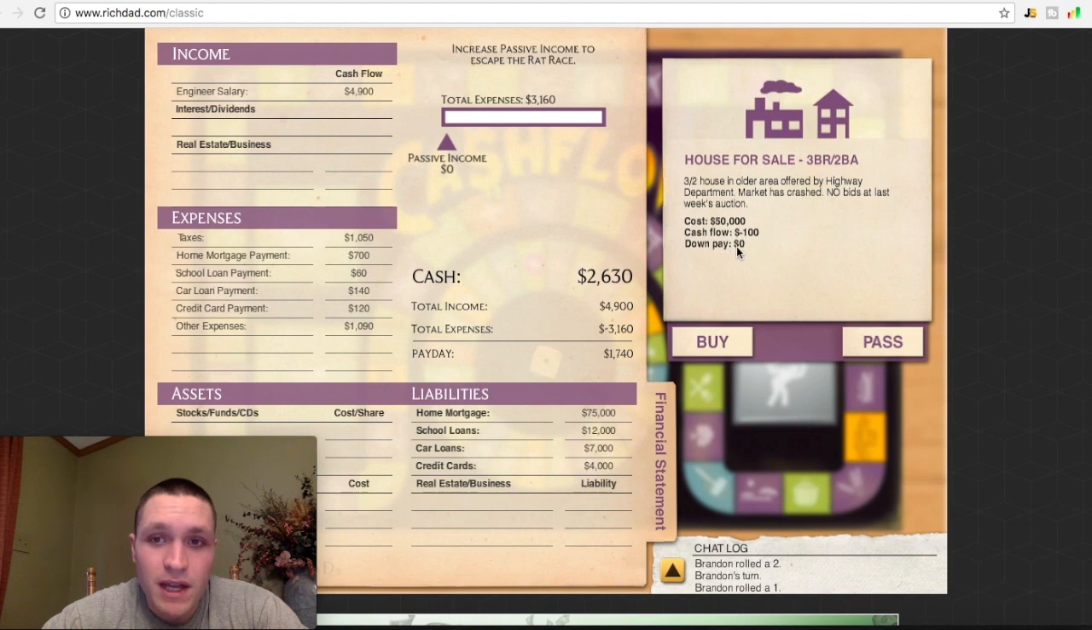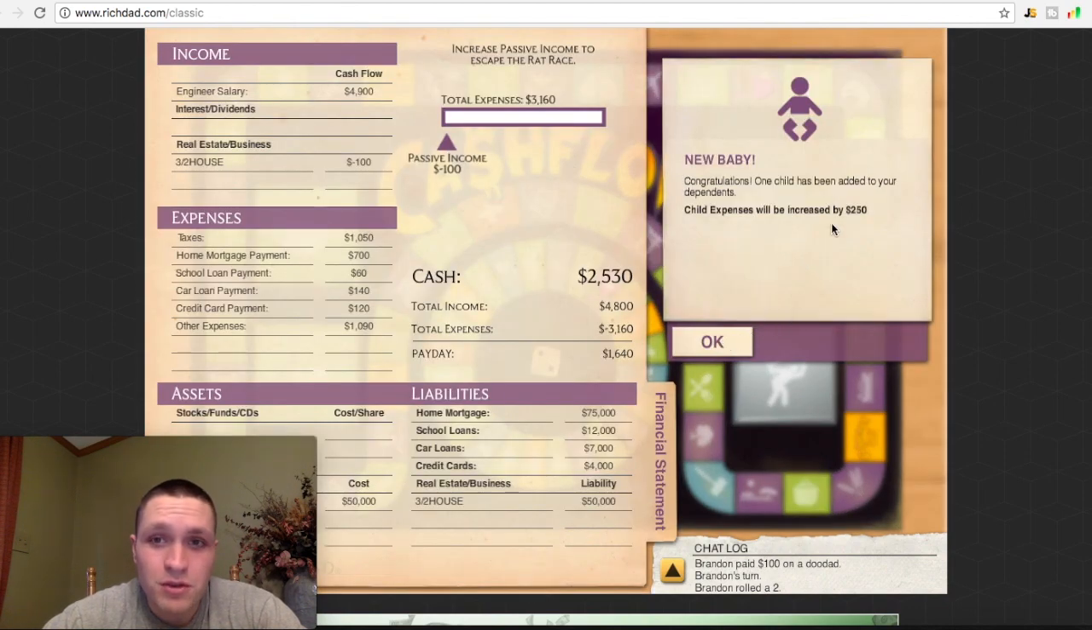I don't have to have a down payment. Cash flow is going to be minus $100 per month. Cost of the whole house is $50,000. So you make the decision right here. The market has crashed, so there's no bids at the auction. Have you ever heard when things are looking bad, things go up and down, up and down. So for example, I'm just going to buy it and see what happens. I'm going to buy it because I don't even have to pay a down payment, but I'm going to lose out on $100 every month. Maybe eventually the housing market will rebound and I'll be able to sell it for a profit. We'll see what happens in the game.